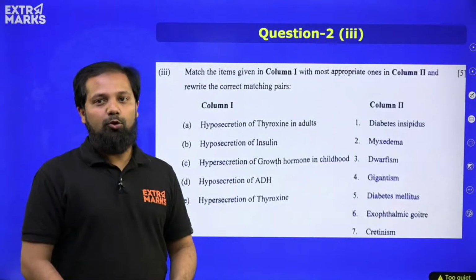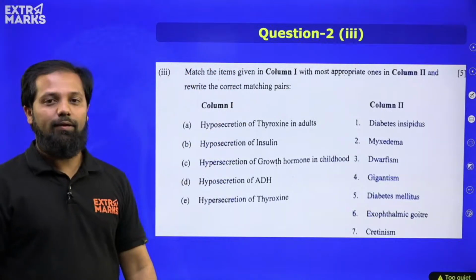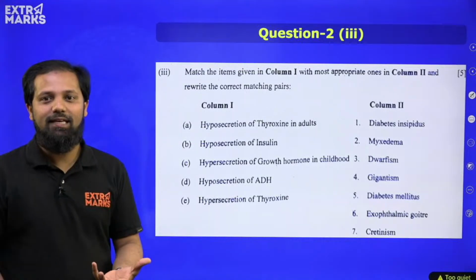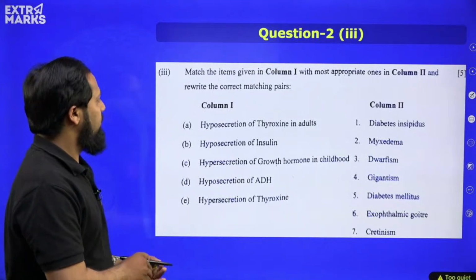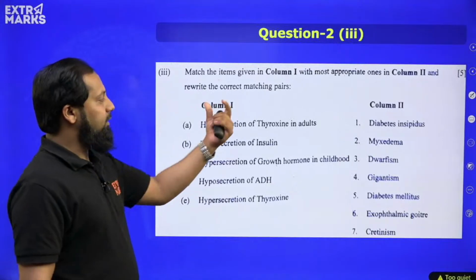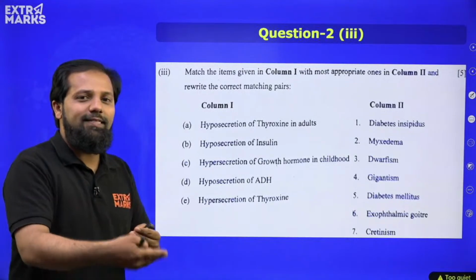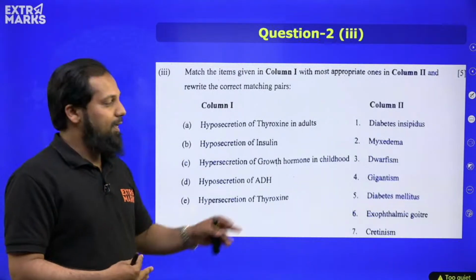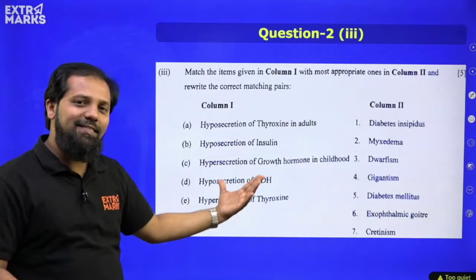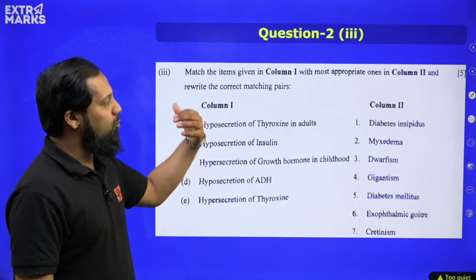Okay, now moving towards the next one, what we have is match the following. This is again a very important question because we will get 5 marks very easily. Now here in column 1, we have the secretions of the hormone, whether the secretion is happening more or less. Based on that, we need to identify the diseases mentioned in column 2. Again, very simple questions and simple diseases have been mentioned here. So let us try to relate them.